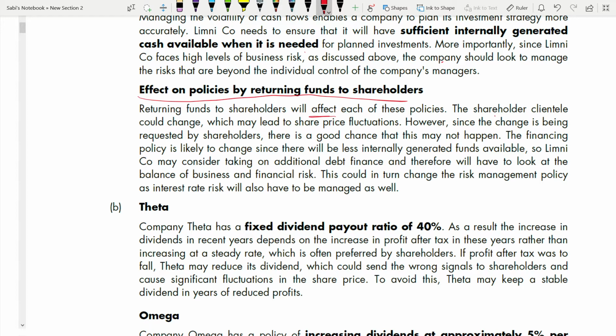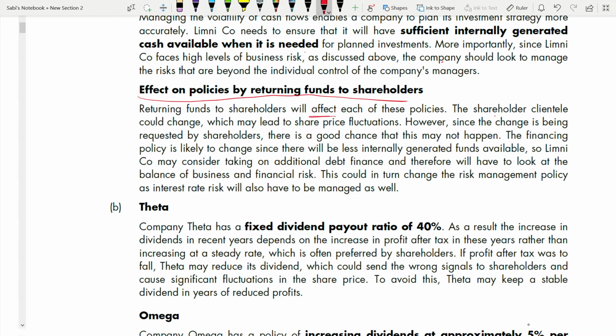So the financing policy is likely to change since there will be less internally generated funds available. How? Because you're returning funds to the shareholders now. What will be left in the company? That internally generated fund, from which you will pay the shareholder. You will not have anything left. So it will affect the financing policy. You have to look for external debt now, right? So Limni may consider taking on additional debt finance, and therefore we'll have to look at the balance of business and financial risk.